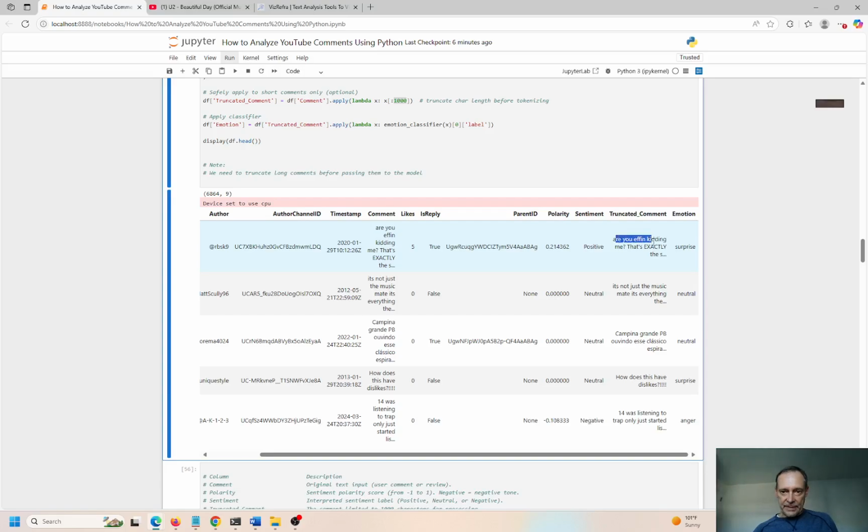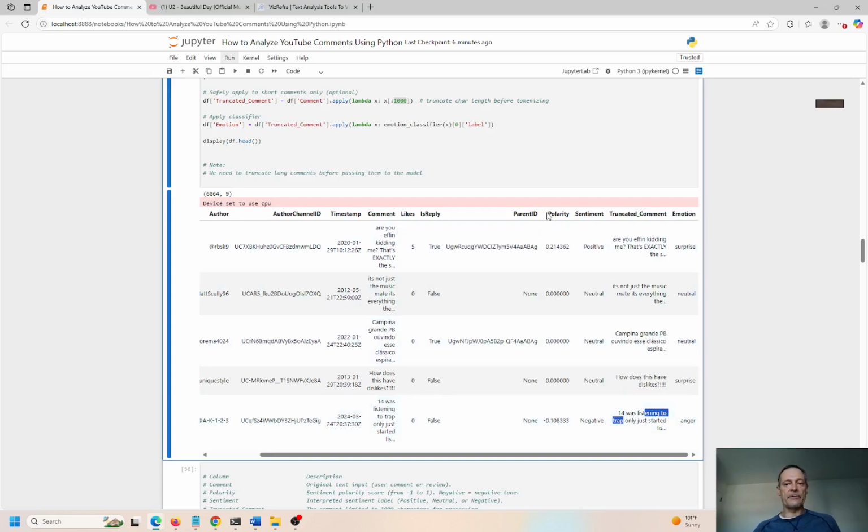Are you effing kidding me? That is exactly, it's not just the music, mate. It's everything. Grandpa, no, Campania Grande. I'm not sure what that is. Different language, I guess. I don't think it's English. How does this have dislikes? Okay, and that's kind of a neutral comment. 14 was trying to listen to trap and only just started.